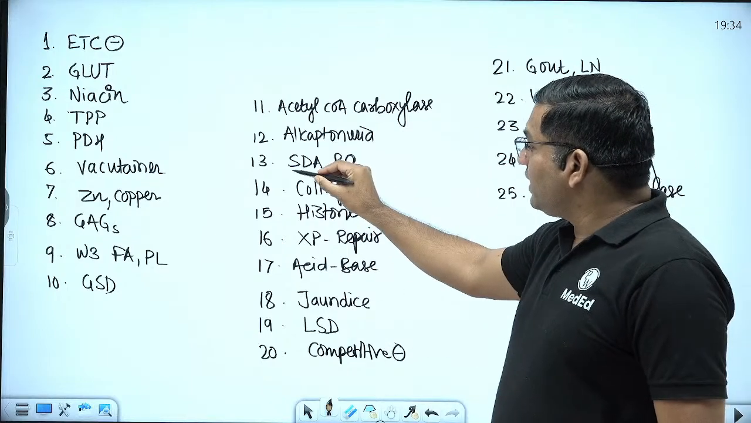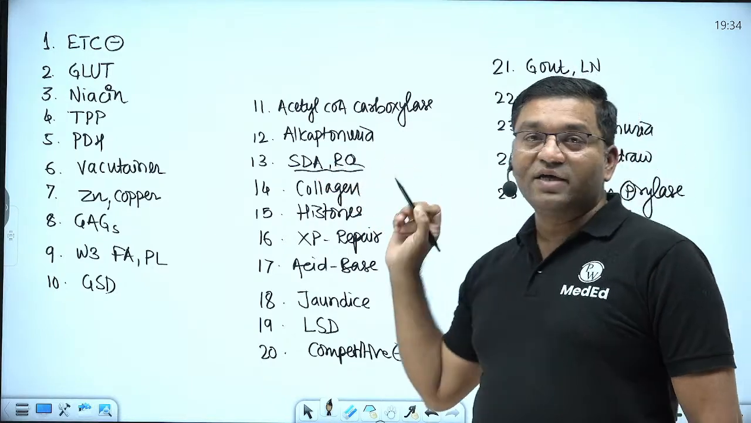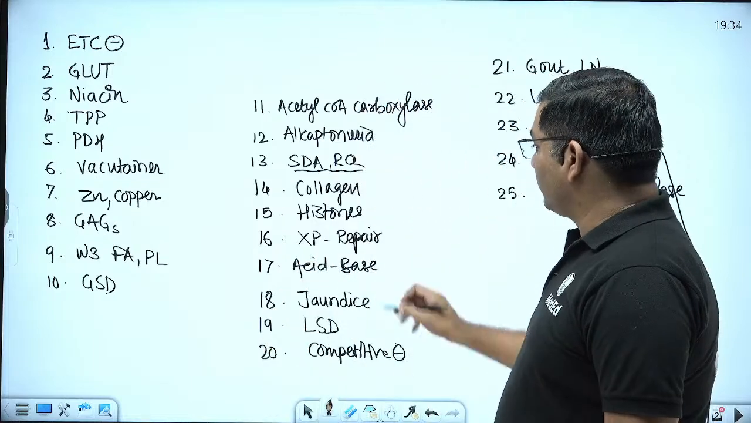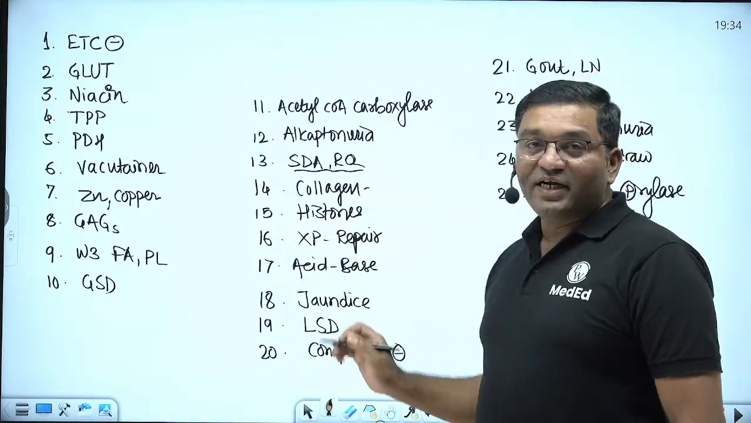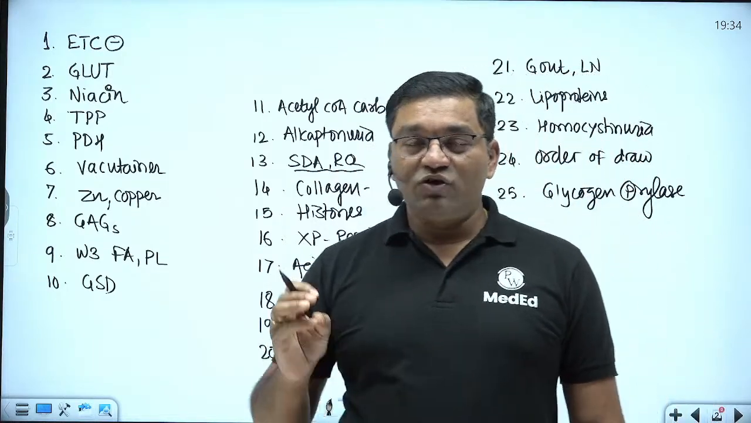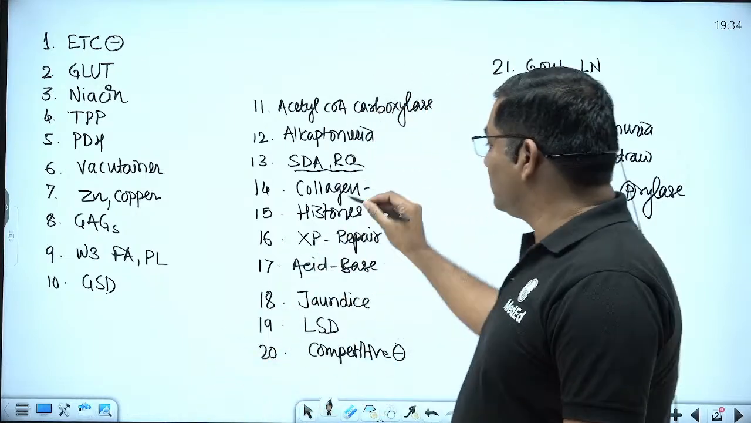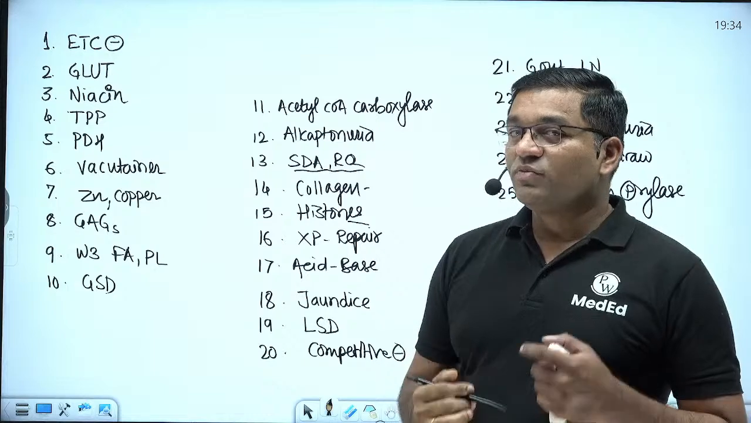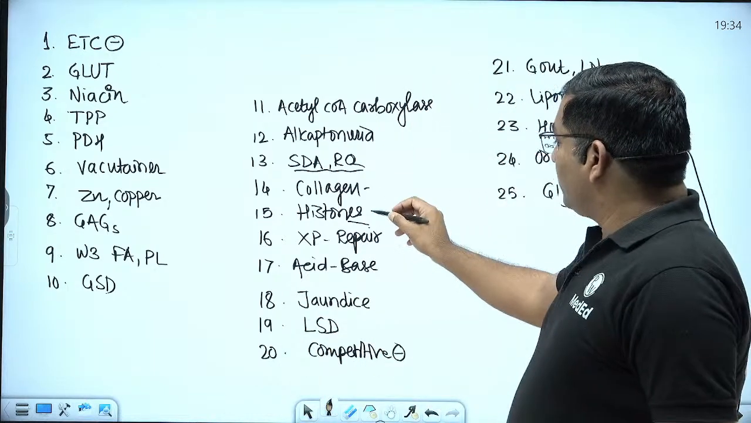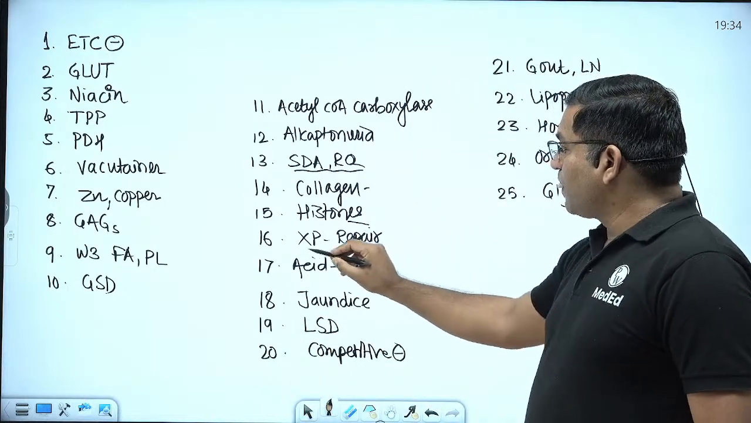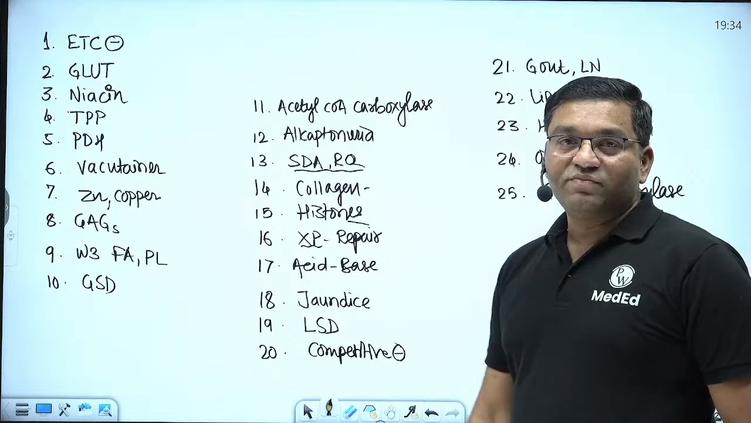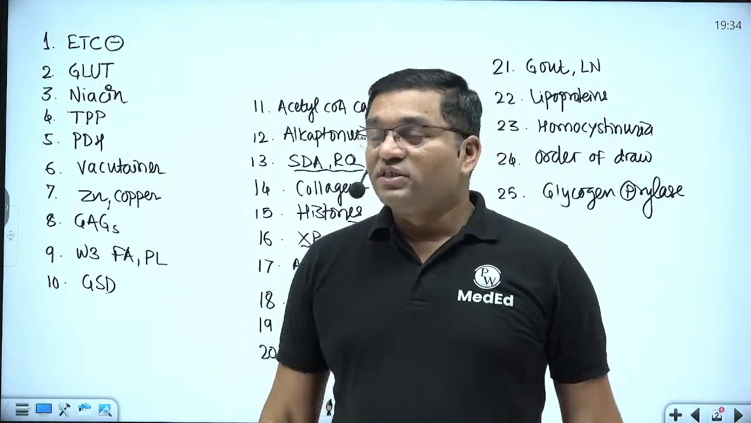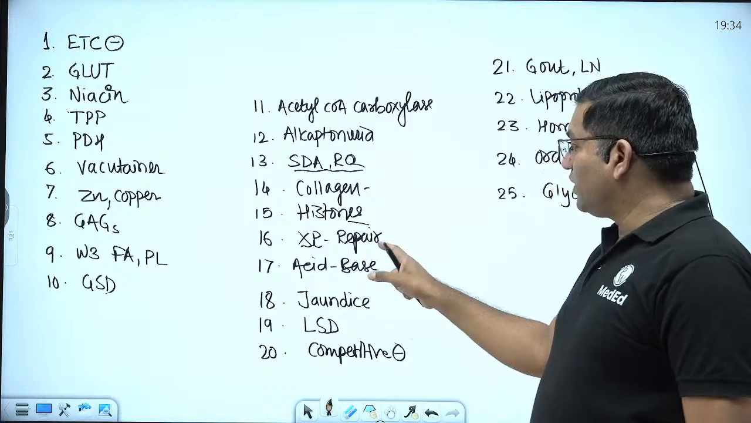Then SDA and respiratory quotient, specific dynamic action and respiratory quotient of the different foodstuffs. Then collagen, what it is made up of, what is the role of vitamin C and what is the role of copper in collagen synthesis, that we will discuss. How histones are responsible for organization of DNA. This is an important topic in the entrance examination. Then DNA repair mechanisms, various DNA repair mechanisms and their associated disorders. These are the important topics for the FMG exam.